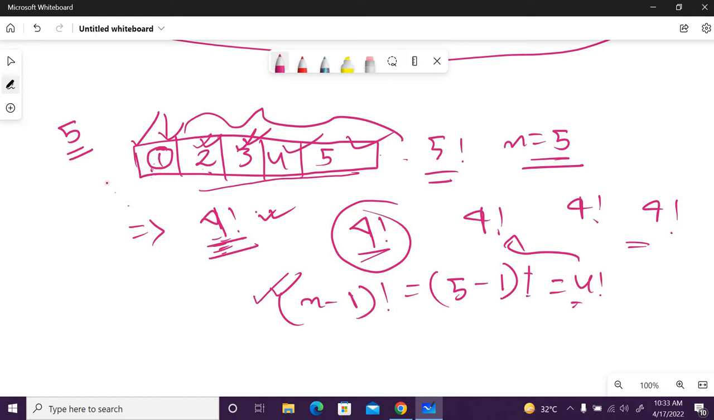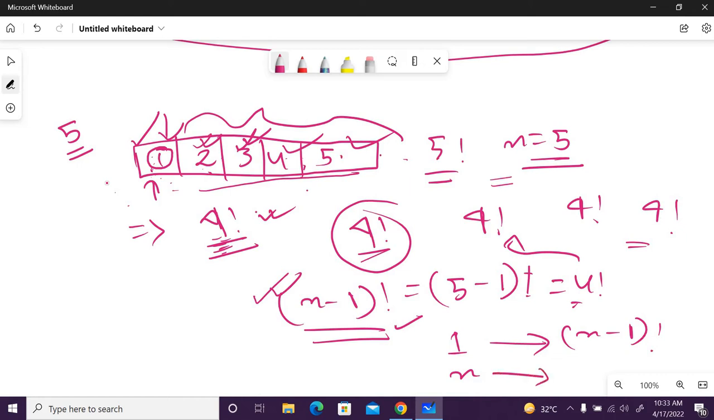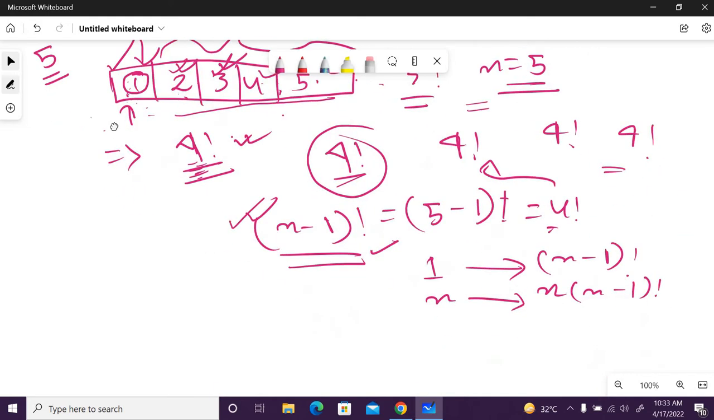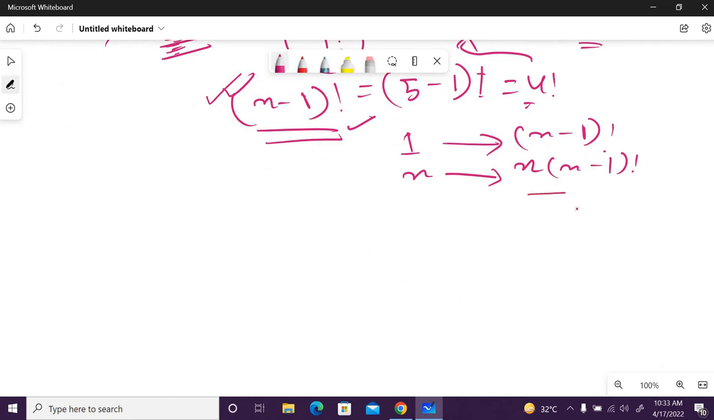But how many such numbers are there? How many such arrangements will I make? 5 total arrangements, because each number takes this operation, total 5 numbers. So for one number the arrangement count is n minus 1 factorial, and for n numbers, here n is 5, it is n into n minus 1 factorial. So these many ways I can make if I choose one number fixed at a time.